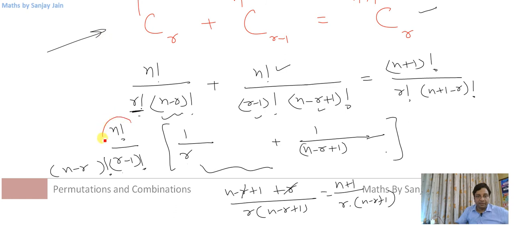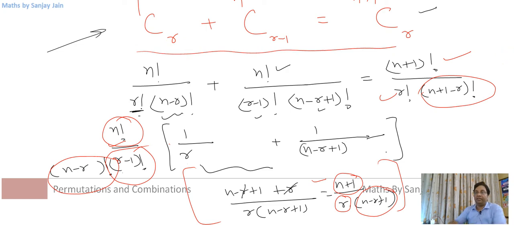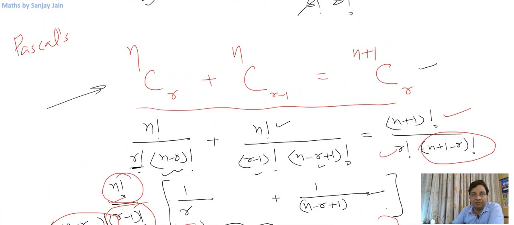Outside the bracket in the numerator I have n factorial, and inside the bracket I have n plus 1, so when these get multiplied, I will have (n plus 1) factorial. Similarly in the denominators, r into (r minus 1) factorial gives r factorial, and (n minus r plus 1) into (n minus r) factorial gives (n plus 1 minus r) factorial. So yes, the identity is valid. We have verified this by applying the formula.